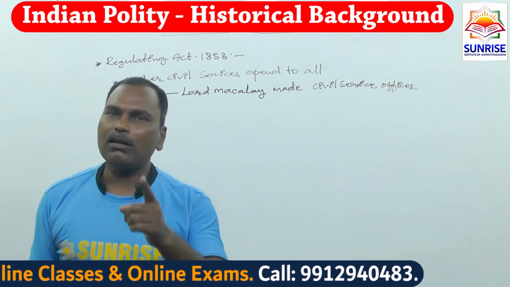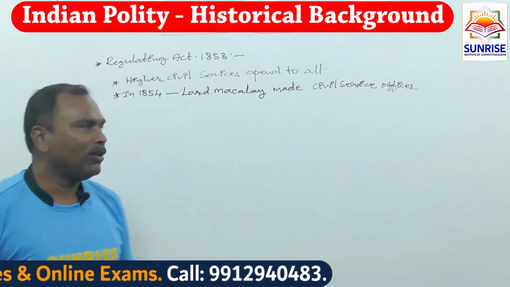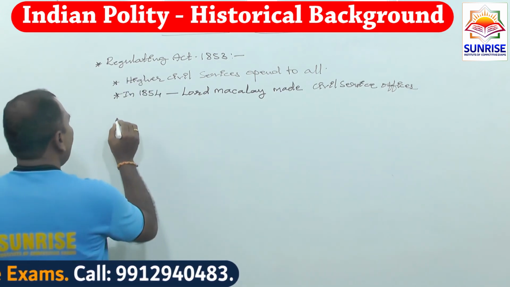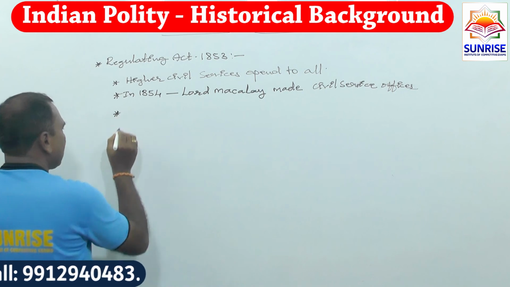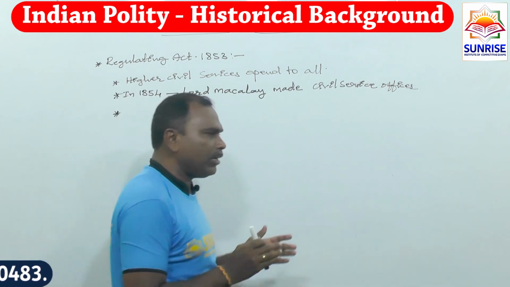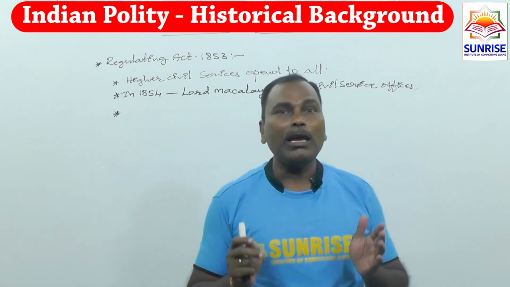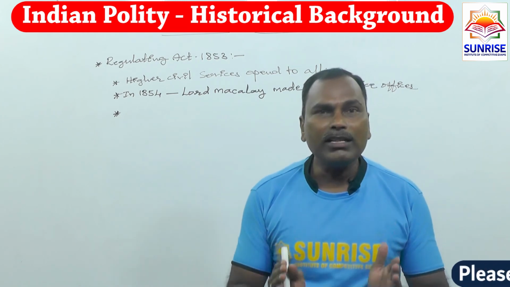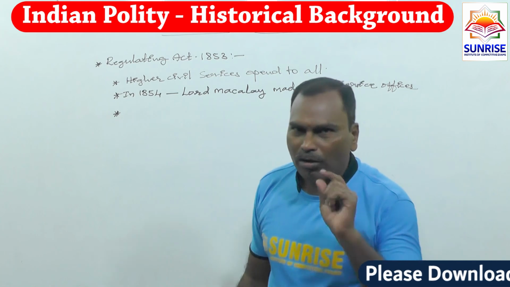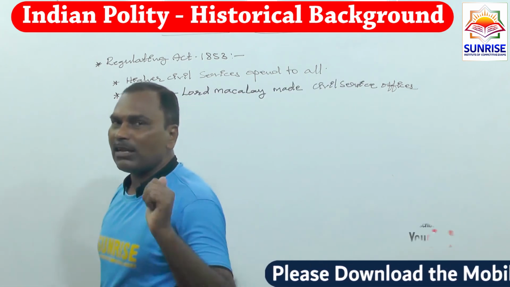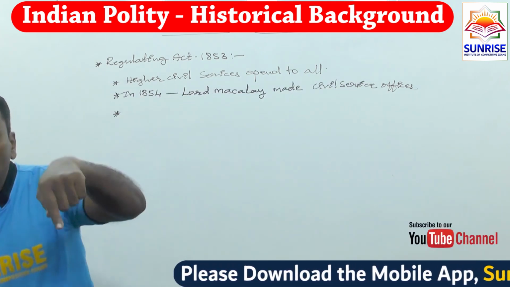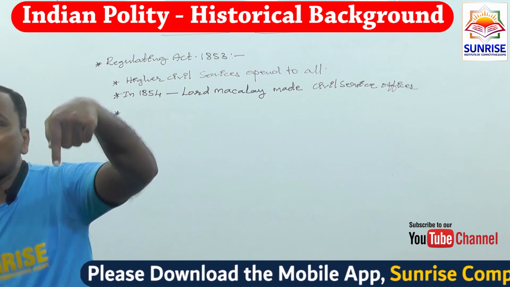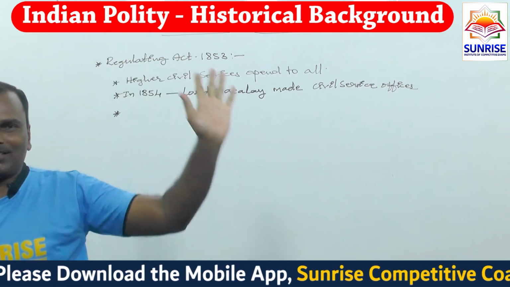There is a lot of story behind that. The total officers, wherever the British government introduced this act, implementation was only by the officers. Those officers are civil service officers. All these officers are under the control of the Court of Directors.